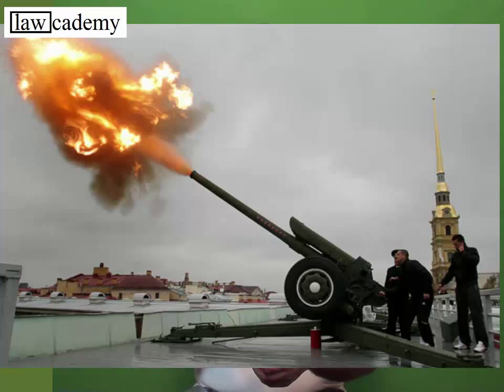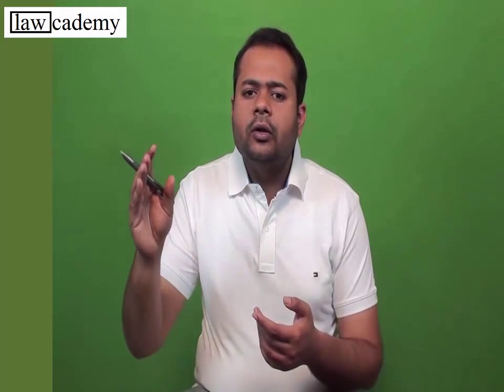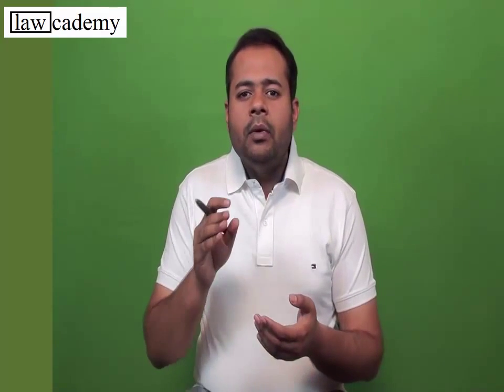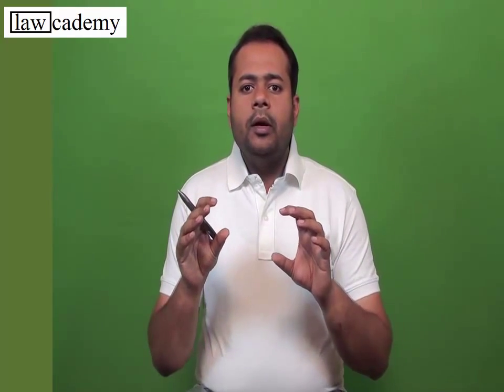Say, for example, a soldier had a cannon and he fired that cannon without any justification towards a mob. Now here, he does not intend to cause injury to X, Y or Z who were the victims of that fire and died. But the act is very dangerous in nature, and it can be said that in all probabilities it will always cause death of some person. Here he must be liable for murder because his act was so dangerous that in all probabilities it will cause death of some person. So section 300 clause 4 can hold him liable for murder.